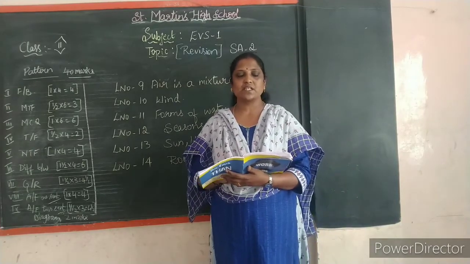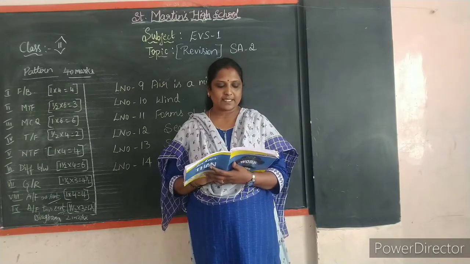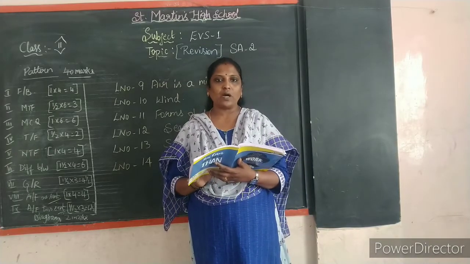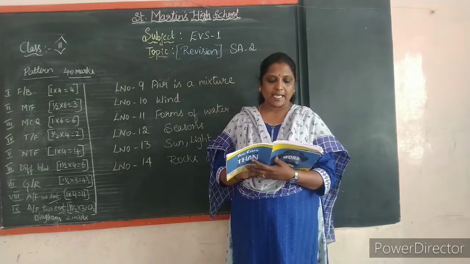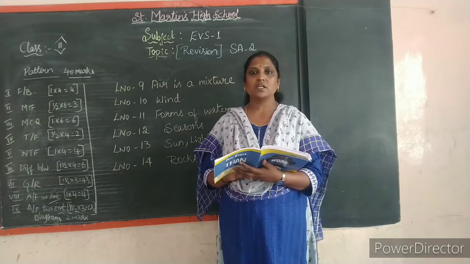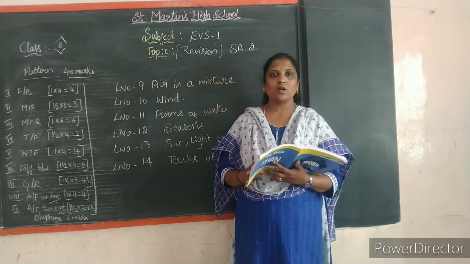And coming to answer the following: name two hard rocks found on the earth. Granite and diamond are the two hardest rocks found on the earth. What breaks down the rocks?